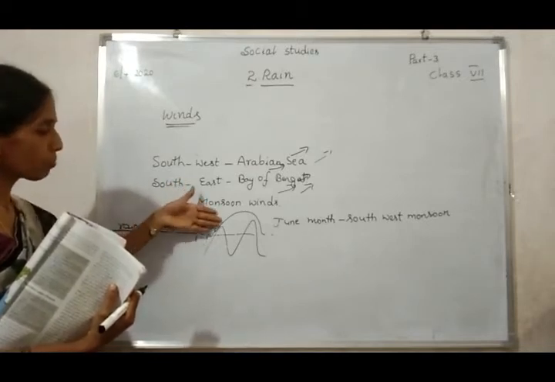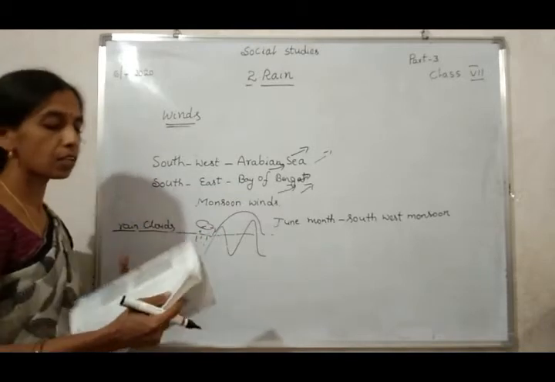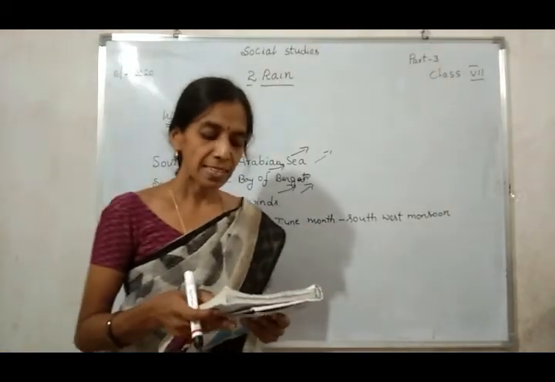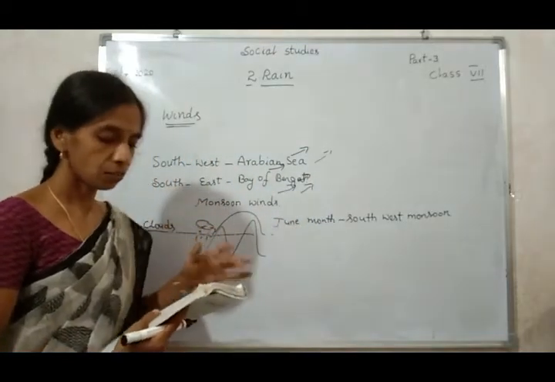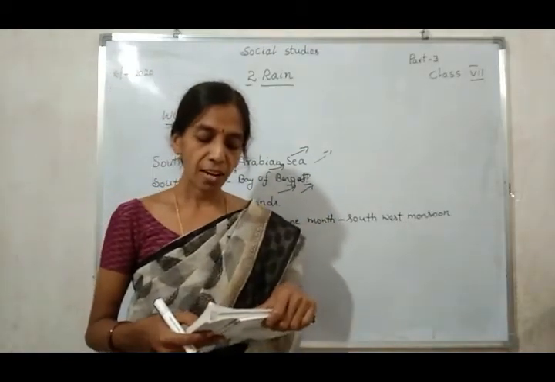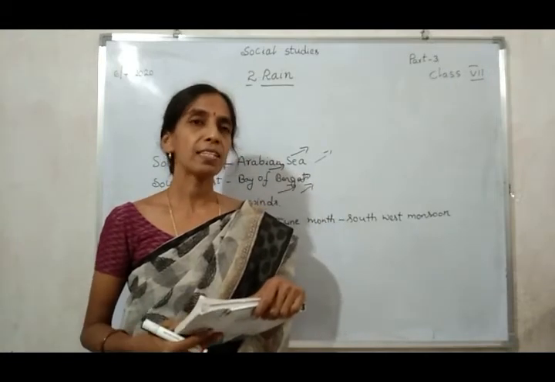So much water falls in this place. Further ascent leads to rainfall. This type of rainfall is common in the mountain regions.